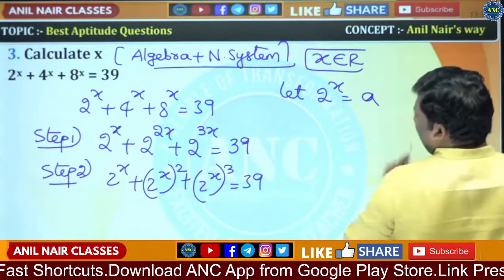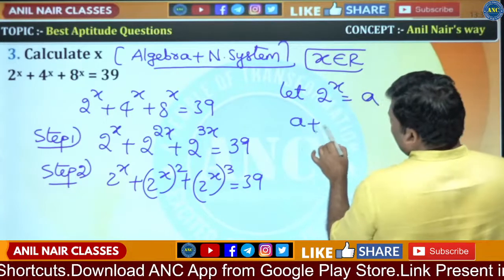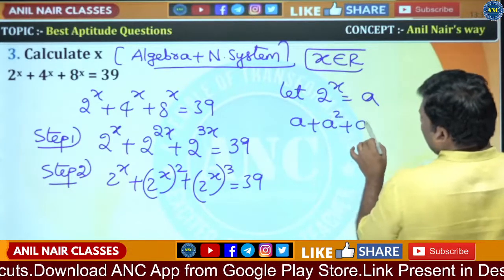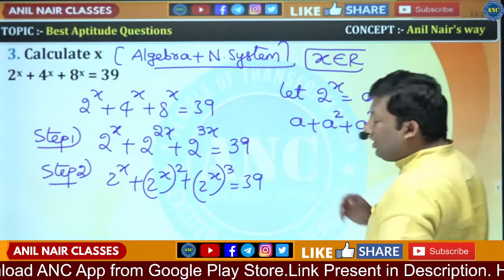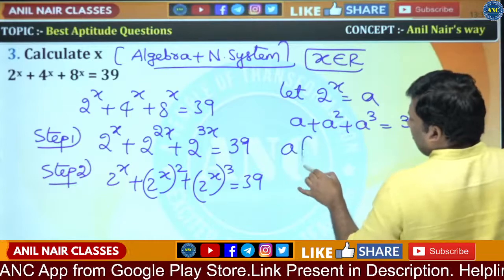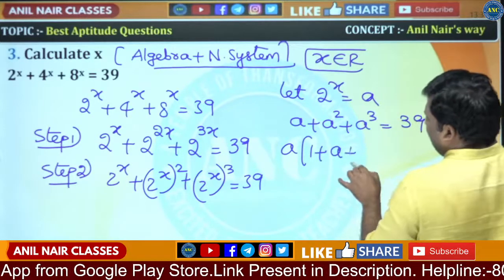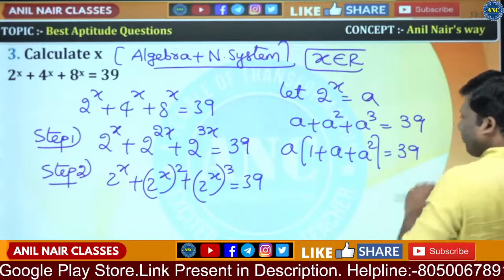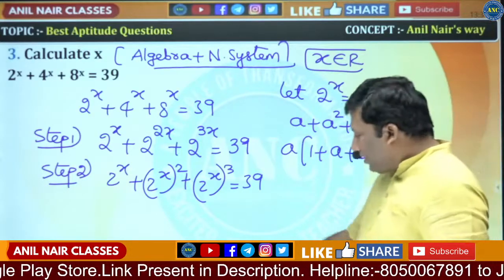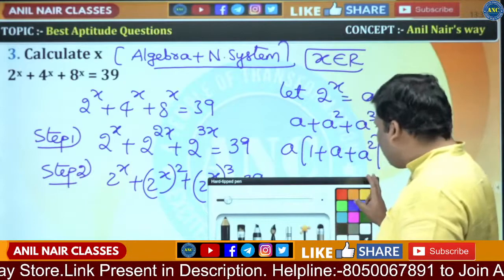Then a plus a square plus a cube is equivalent to 39. In every term a is there. A into 1 plus a plus a square is equivalent to 39.